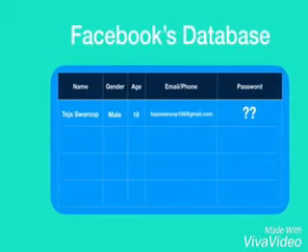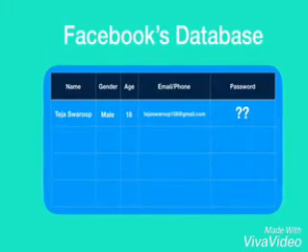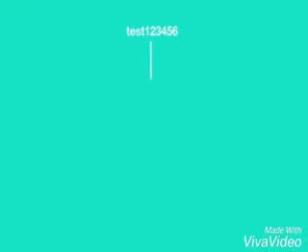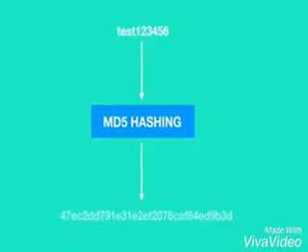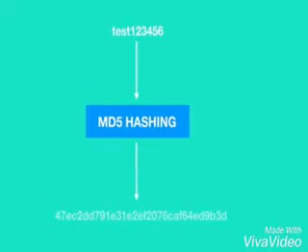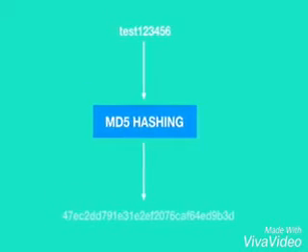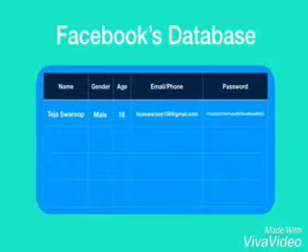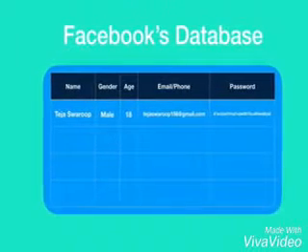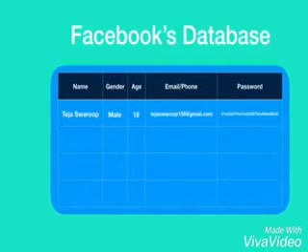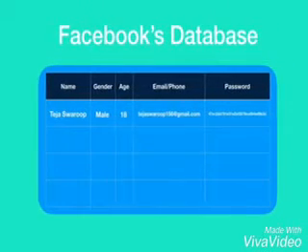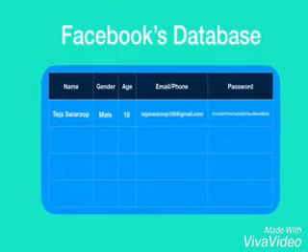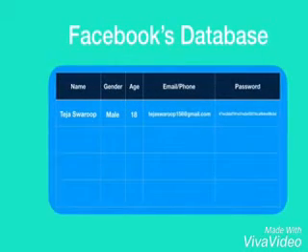But what about the password? As I told you, a password will never be saved as plain text in a website's database. So this password is given as input to a hashing algorithm, and the output given by this hashing algorithm is the encrypted form of the password, which appears to be random but is not. This hashed password is saved in Facebook's database but not the plain text, which means the password which you entered will never be saved in Facebook's database as plain text. Instead, only its encrypted, or in other words, the hashed password is saved in Facebook's database.